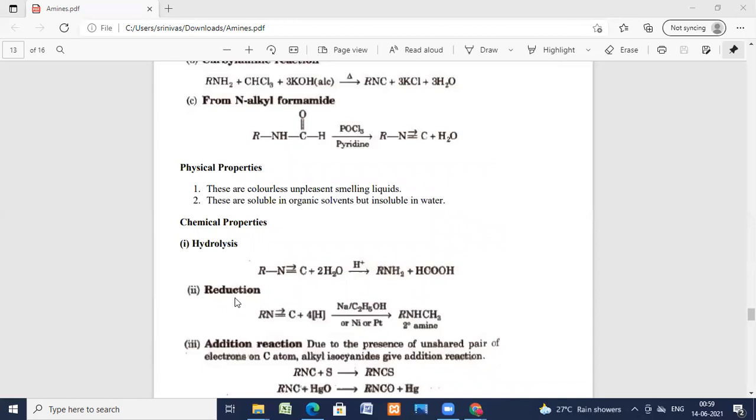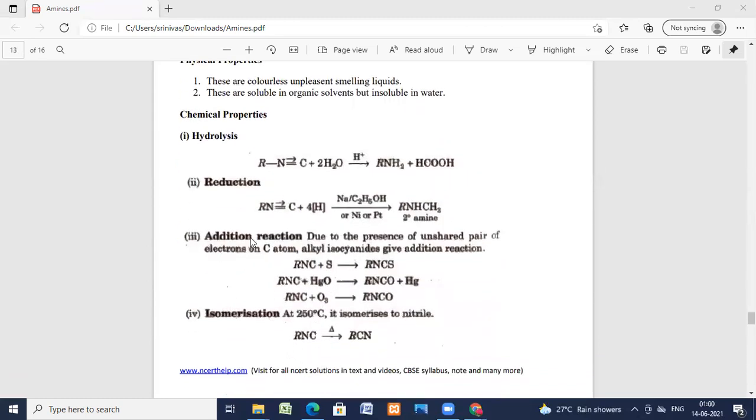And the reduction process: isocyanides on reduction, which takes place in presence of nickel, platinum, or palladium, or sodium and ethanol, the secondary amine is formed. Here it gets reduced, the pi bond is broken, hydrogens are added, and thereby secondary amine is formed.